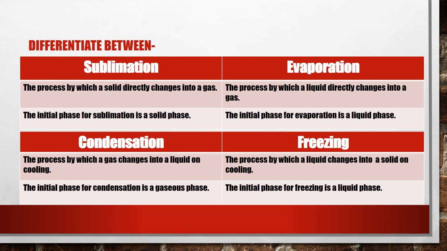The initial phase of sublimation is a solid phase. Alright, from a solid it changes into a gas. So the initial phase, or we can say the first phase, is solid, whereas in evaporation the initial phase is liquid. Condensation and freezing. In condensation, this is the process by which a gas changes into a liquid on cooling, and in freezing, the process by which a liquid changes into a solid, again by cooling. But the initial phase for condensation is a gaseous phase, whereas the initial phase for freezing is a liquid phase. So two points are enough.